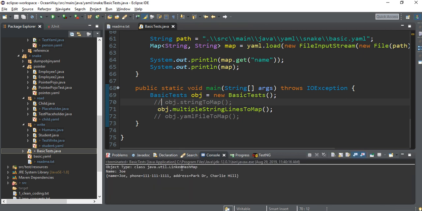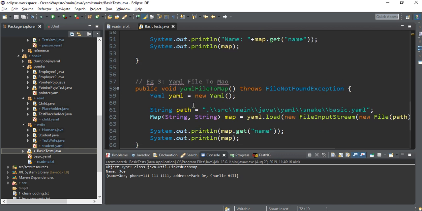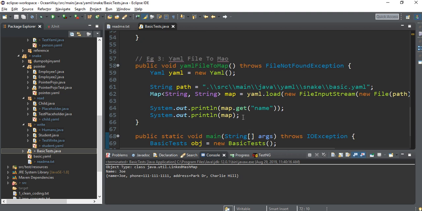See, the linked hash map has been printed, the name Joe, and this is the complete hash map. The complete map, key value, key value, key value, has been printed. So see how easy this is. In a single line, we are able to convert a string into a map. Now the actual example.